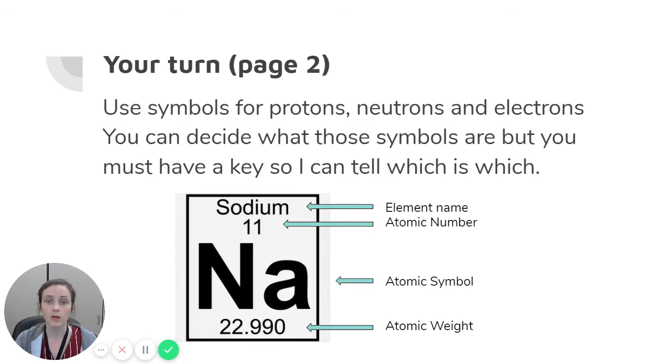In your model, you're going to use symbols for protons, neutrons, and electrons. So instead of just a circle for each one, I'm going to have you create a symbol. You could use stars for the protons and squares for the neutrons and circles for the electrons, or whatever symbols you want, but you have to show me a key. So somewhere on your model, you have to say protons equal stars and neutrons equal, I don't know, octagons, whatever you want. You have to have a key so that I know which shapes are which particle when I'm grading this.